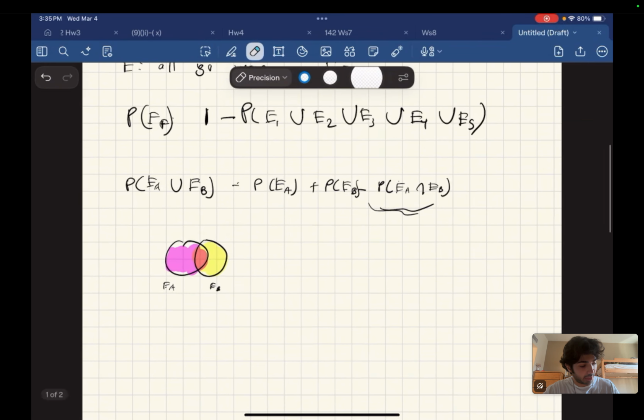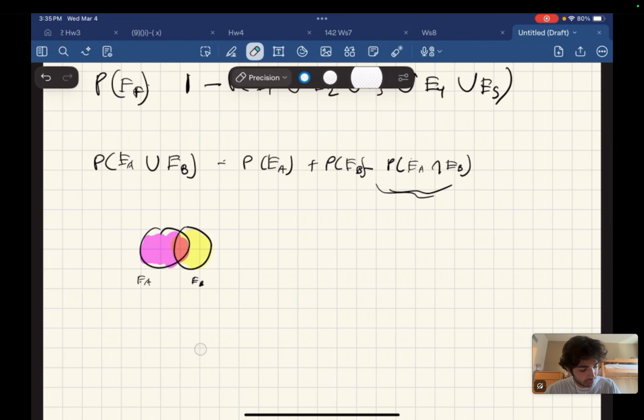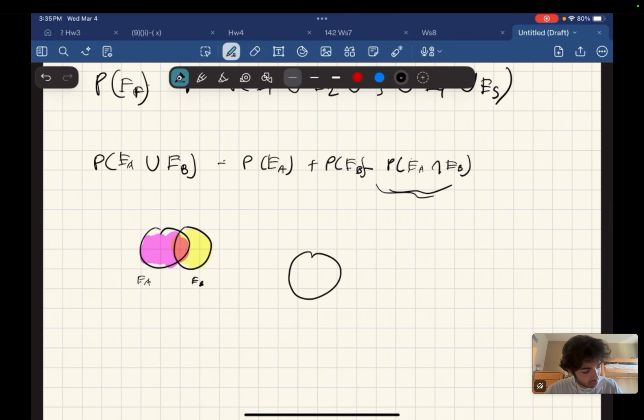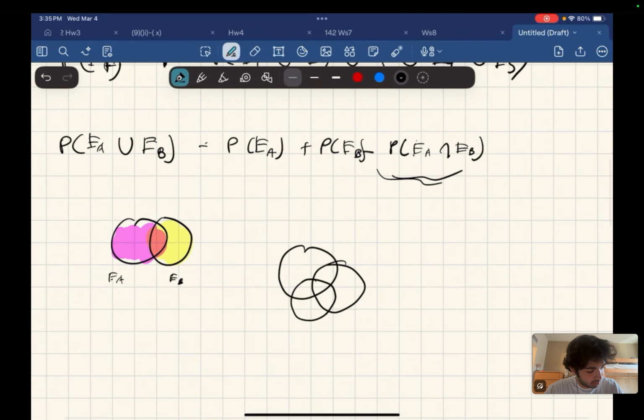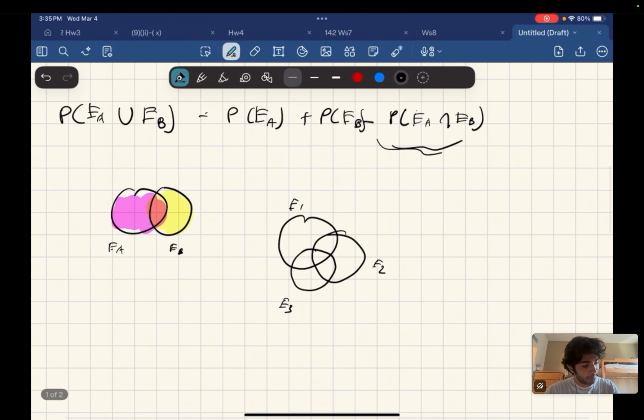So let's say we had like 3. Let's build up a little bit. So if we had 3 events like this, so that's event, call it 1, event 2, and event 3. We're building up, right? We have 5 events. So we counted event 1. We counted event 2, and then we counted event 3.